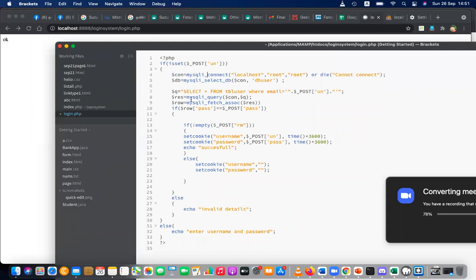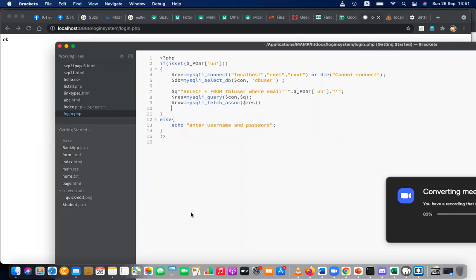MySQL I connect and I'll check one by one. $o equal MySQL fetch as of resource. MySQL query $con and query. Well, I'll check up to this level. Here semicolon is missing. That's the error. I think that is most probably the error.